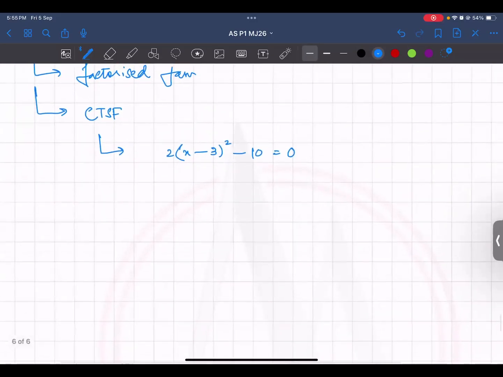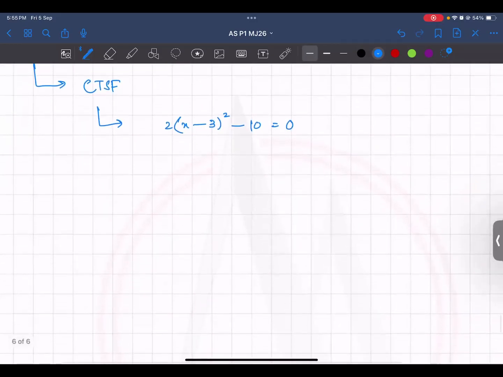You will slowly move things on the other side of is equals to. So look at 2x minus 3 whole square, the minus 10 will go there as plus 10. And then 2 is outside multiplying. You move it on the other side. It would go and divide. 10 divided by 2 is 5. Then send the square over there. So this would become plus minus under root 5. And then x would be, the minus 3 would be moved to the right side. 3 plus minus under root 5.